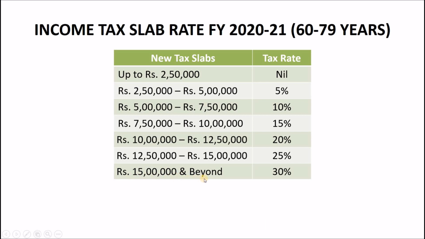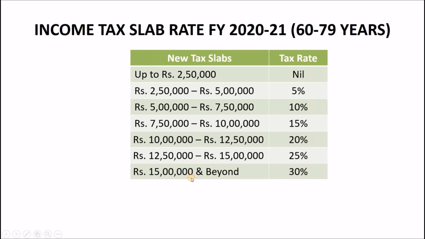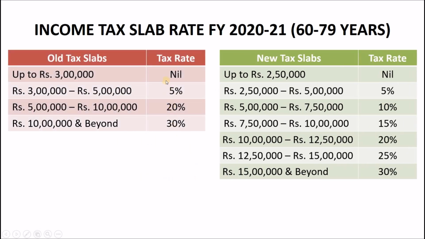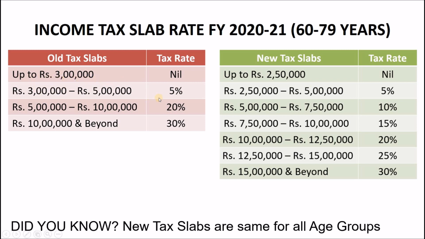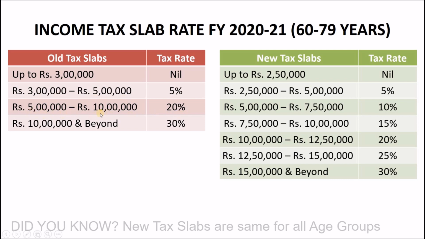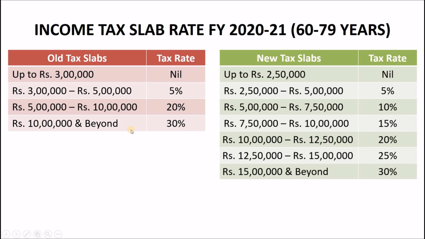These are the reduced tax slab rates compared to the old tax slab rates, which are still applicable. Our old tax slab rates are no income tax on income between Rs 0 to Rs 3 lakhs, 5% tax on income between Rs 3 lakhs to Rs 5 lakhs, 20% tax on income between Rs 5 lakhs to Rs 10 lakhs, and 30% tax on income above Rs 10 lakhs. As you can see, the new tax slab rates are reduced tax slab rates.